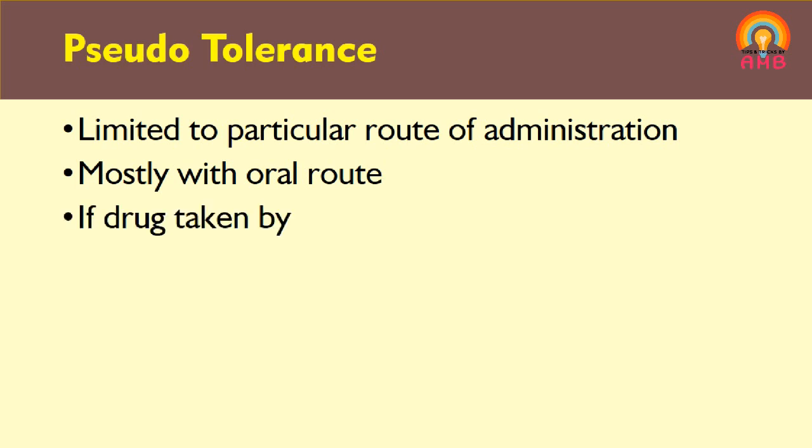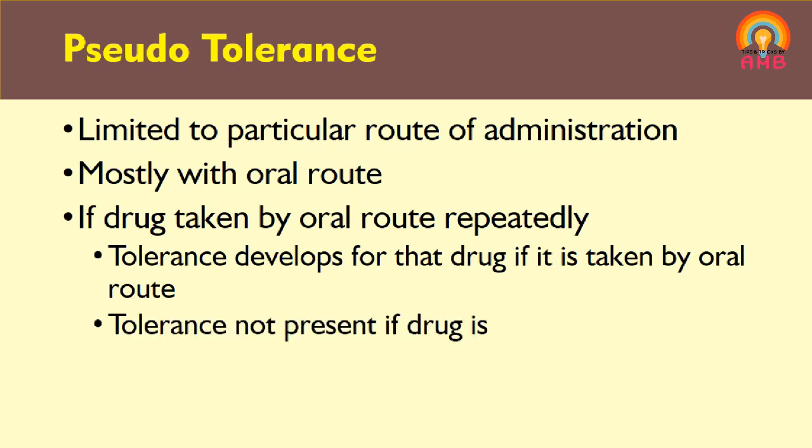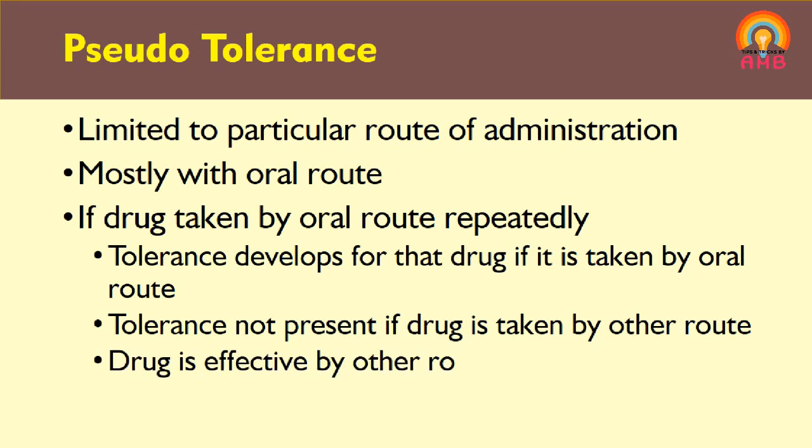If a small amount of drug is taken repeatedly by the oral route, tolerance is developed in that individual for that drug only if the drug is taken by oral route. If that drug is taken by any route other than oral, like inhalation or intravenous route, the drug produces its effect or toxicity in that individual.